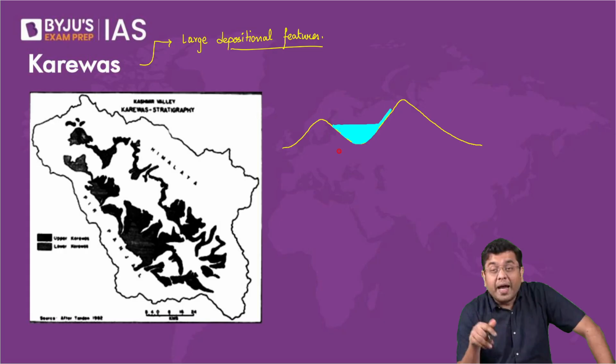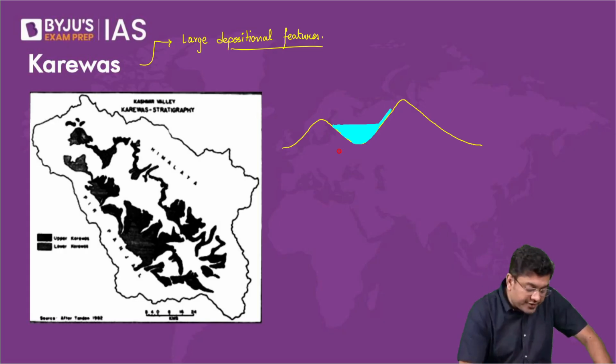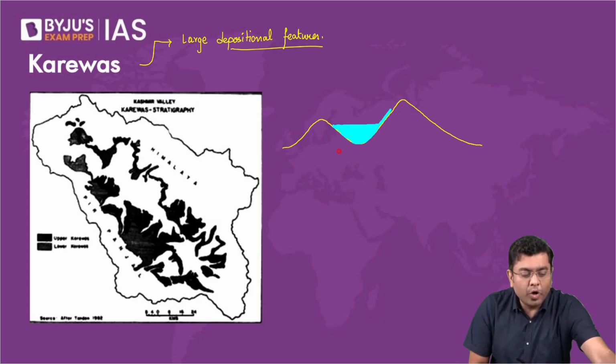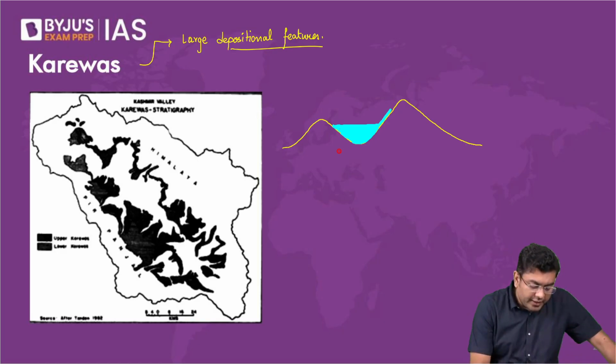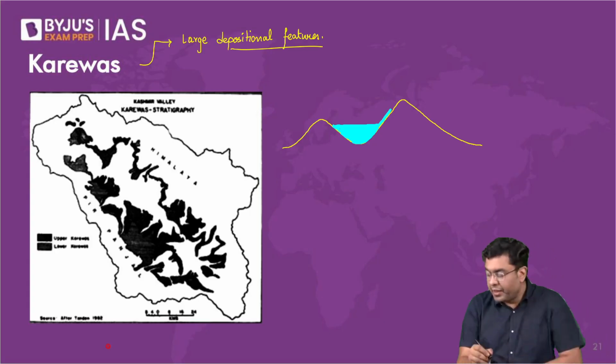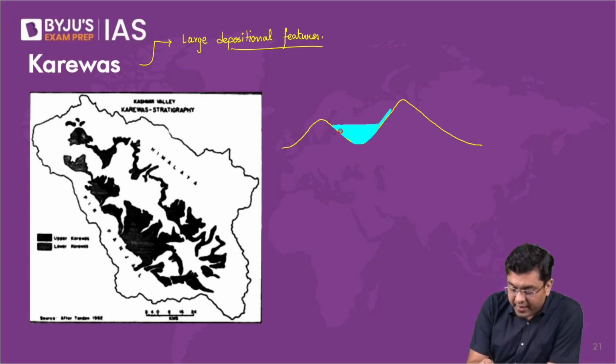Obviously, when you have such a creation or such a feature which is created, then automatically along with it, you will also have the existence of the deposits that these rivers would bring. So these deposits basically, they are also referred to as lacustrine deposits. Lacustrine, as in any deposit which is carried out in the presence of a lake, that is what is a lacustrine deposit. Of very fine sediments, very fine soil particles, they would get deposited here in between.